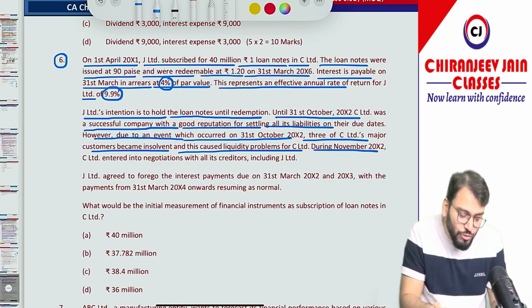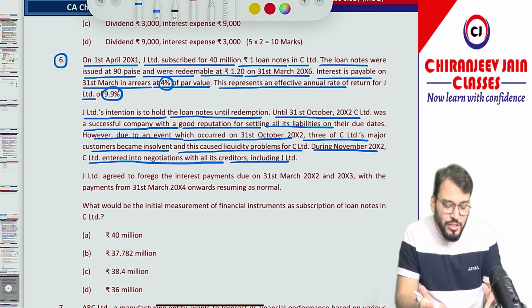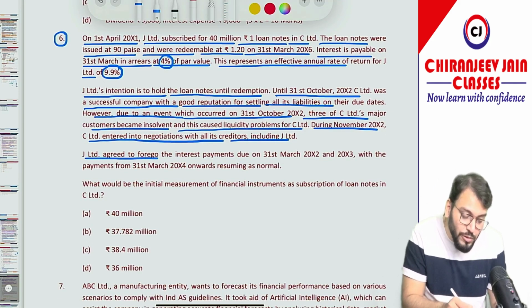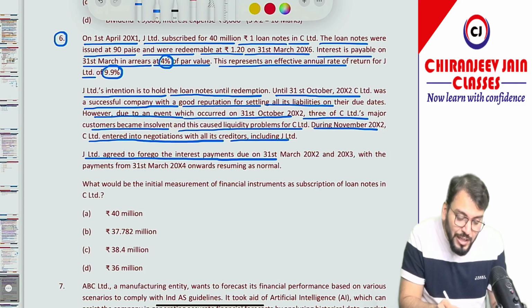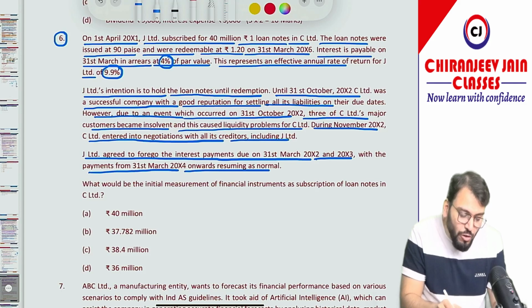During November 2002, C Limited entered into negotiation with all the creditors, including Jain Limited. So some negotiation has been done. Jain Limited agreed to forego the interest payments due on 31st March 2002 and 31st March 2003, with payments from 31st March 2004 onward resuming as normal.